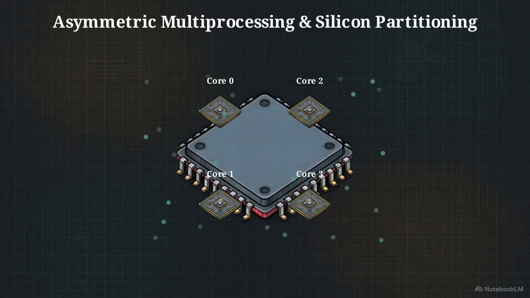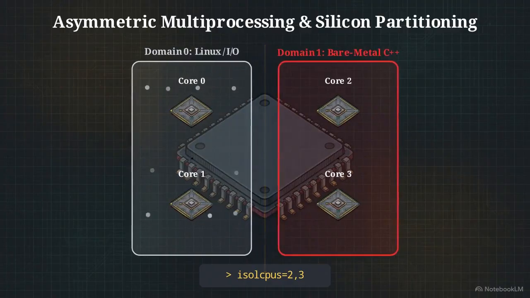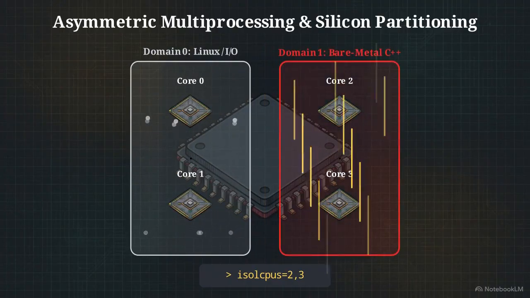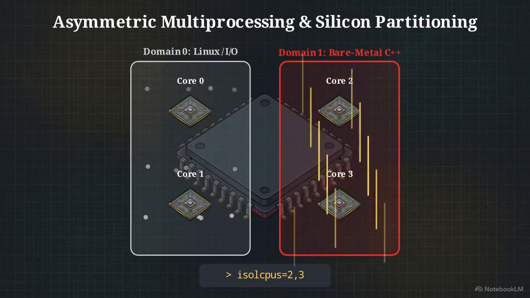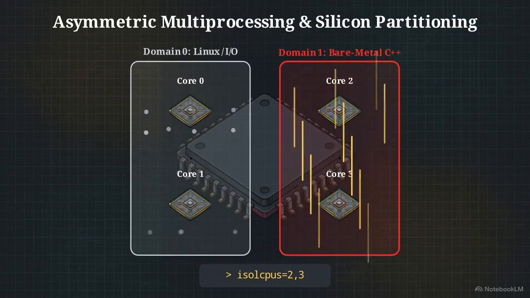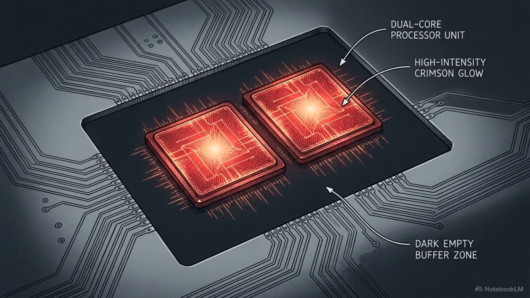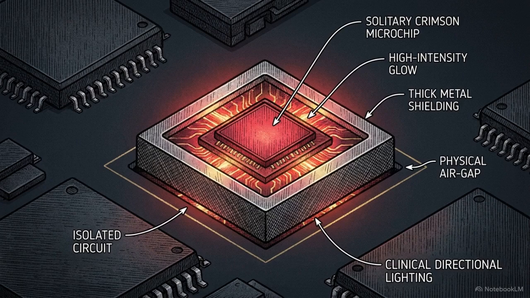We bypass the complex closed-source driver wall by partitioning the silicon into two specialized domains. Cores 0 and 1 act as domain 0, hosting a minimal Linux runtime for physical I/O. During boot, the kernel passes isolcpus=2,3, physically severing cores 2 and 3 from the OS scheduler, waking them straight into a freestanding C++ math engine. Directing the math to isolated cores is the only way to secure the absolute deterministic execution required for an edge coding agent. No background tasks or OS timers can ever interrupt the logic.